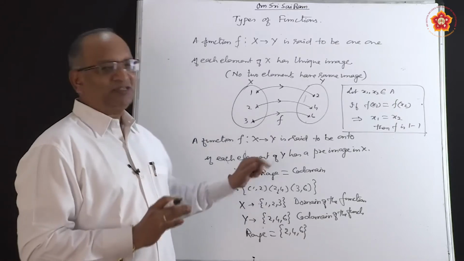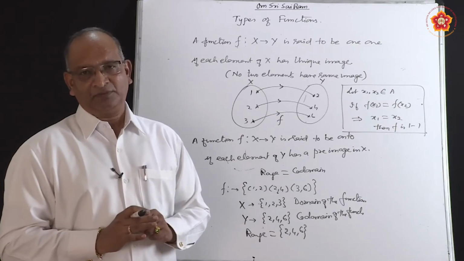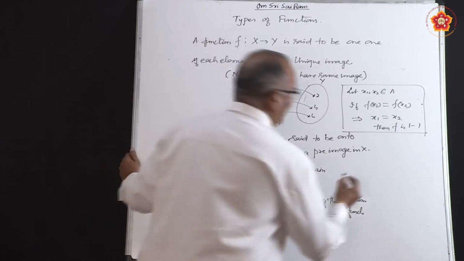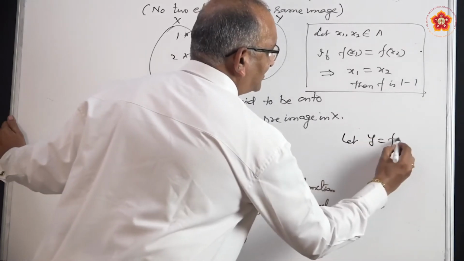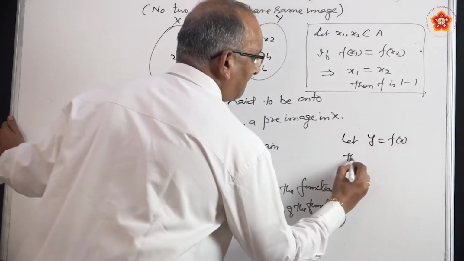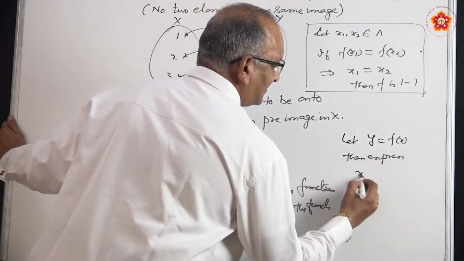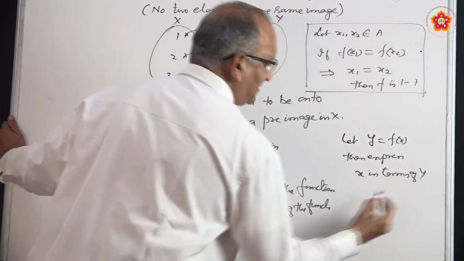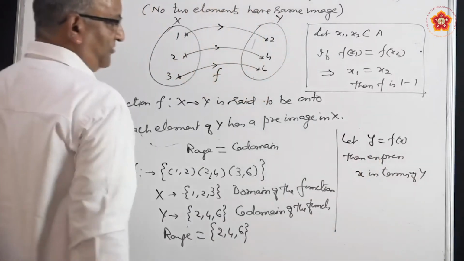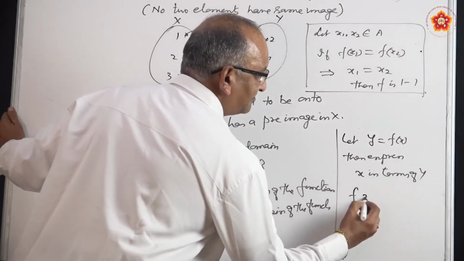How do you prove a function is onto while doing problems? What we do is, we assume y is equal to f(x). Then express x in terms of y, and then find f(x).